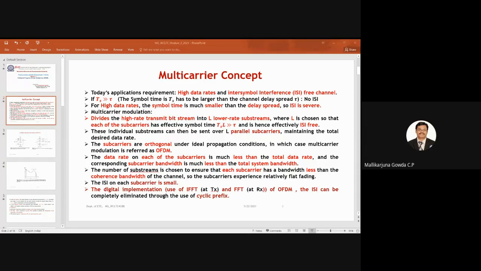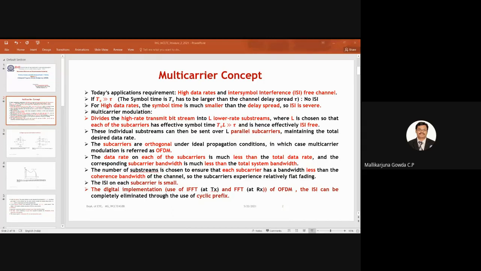Hope you are all able to understand what I am saying, because this has been repeated many times. You all know what channel delay spread and symbol duration are. If the symbol duration is much greater than the channel delay spread, the channel is free from intersymbol interference.